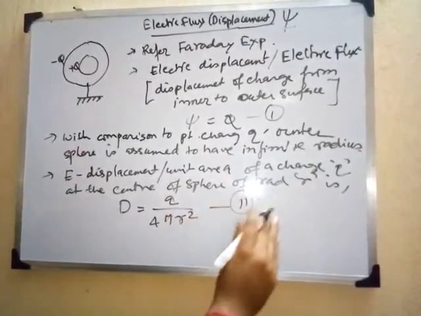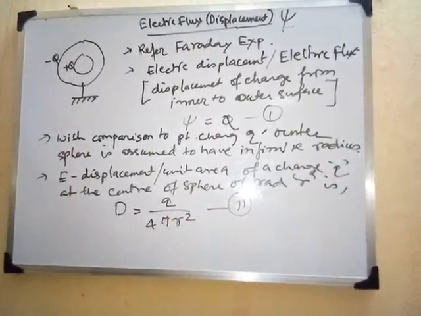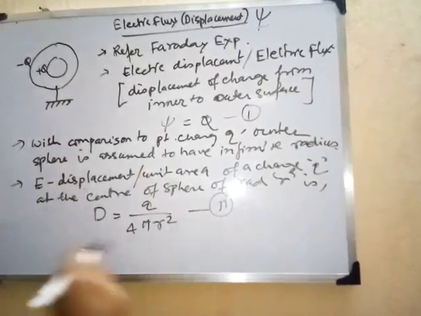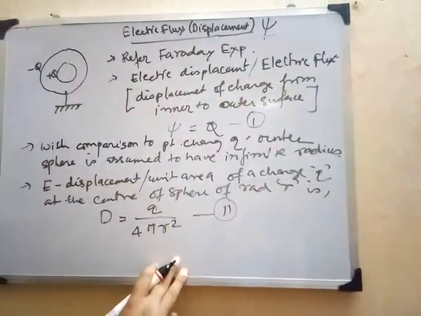We represent it as equation 2. This is actually the electric displacement density or the flux density. This is the definition of electric flux density or displacement density.